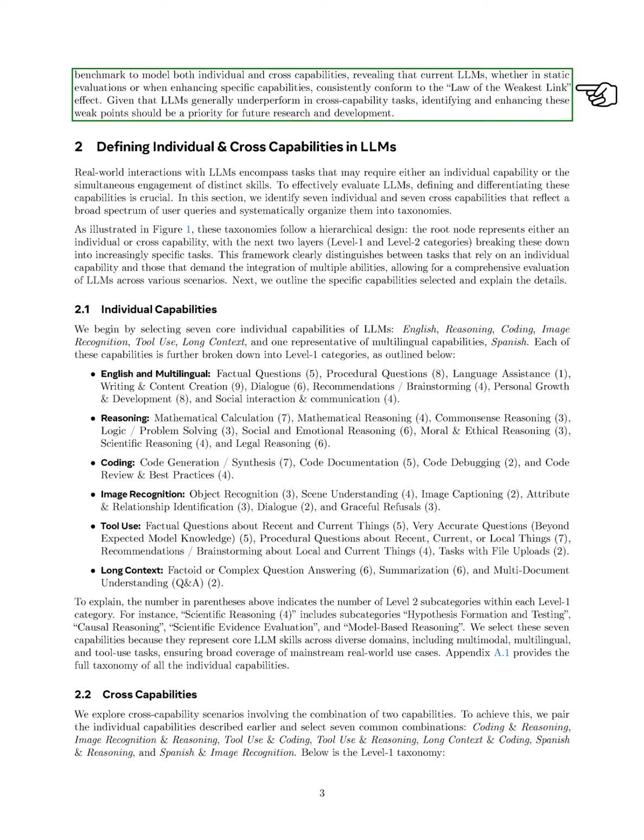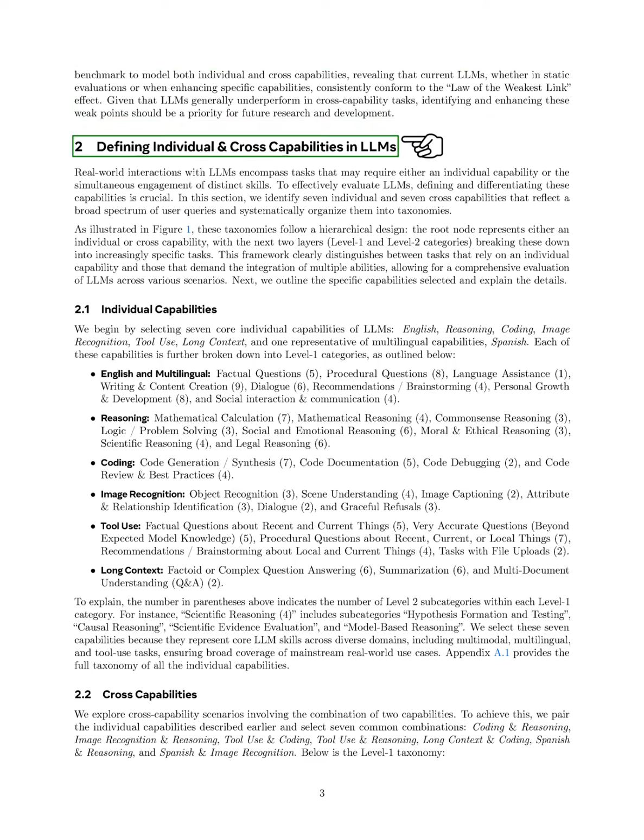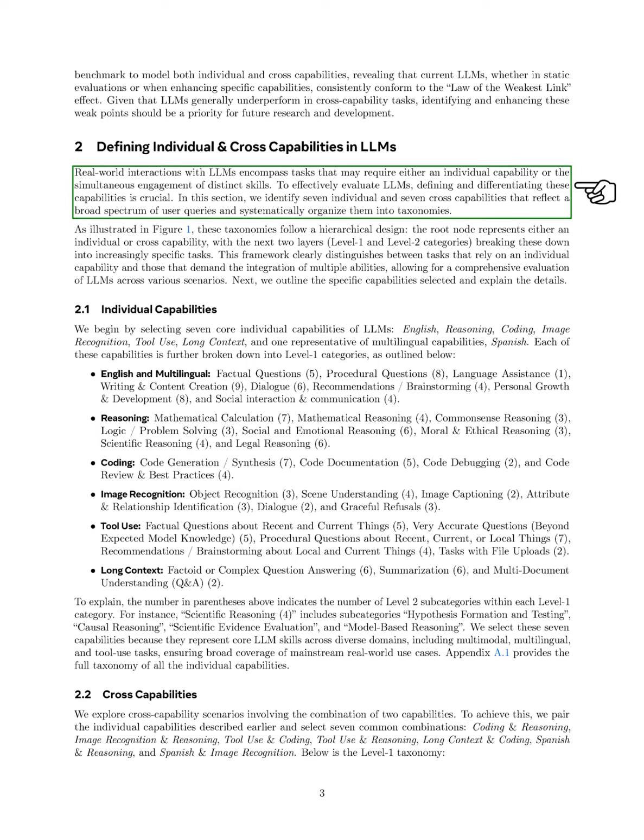Section: Defining individual and cross-capabilities in LLMs. In this section, we define and differentiate individual and cross-capabilities in large language models, LLMs. Our real-world interactions with LLMs often require either a single skill or a combination of different skills. To evaluate LLMs effectively, we identify 7 individual capabilities and 7 cross-capabilities, organizing them into taxonomies.